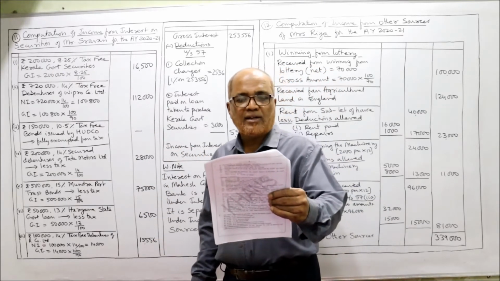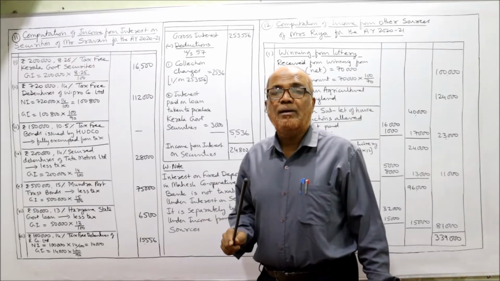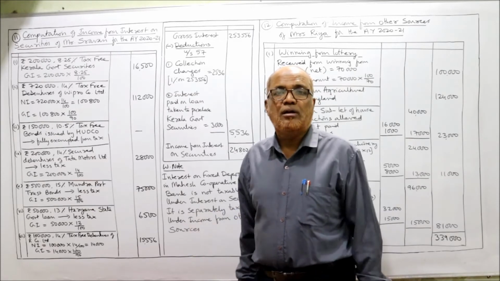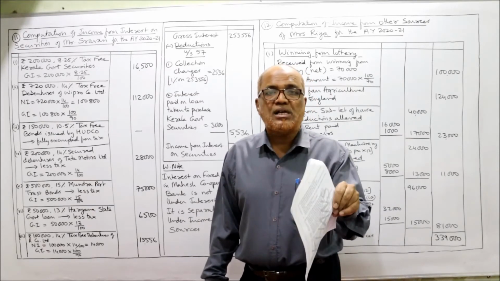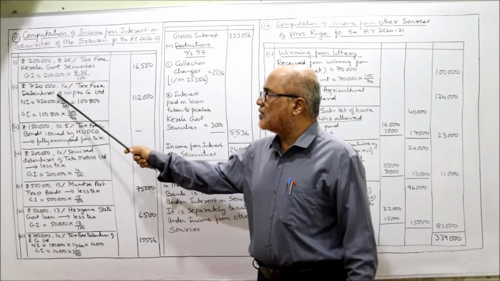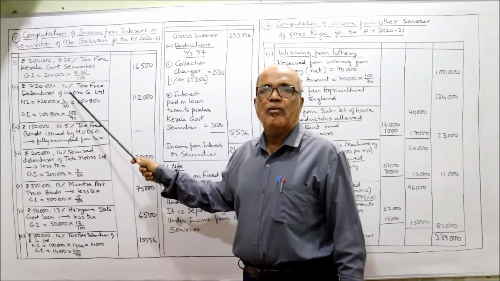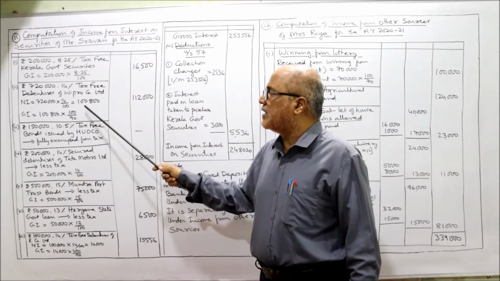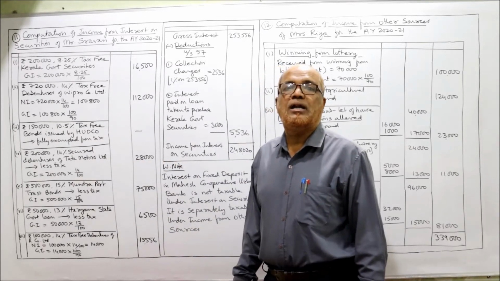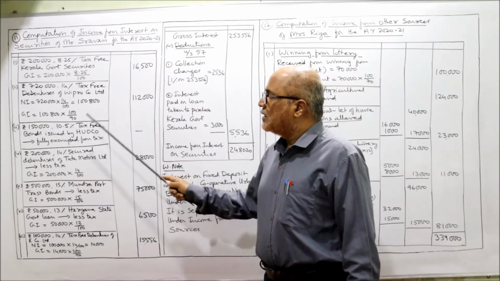Second one, rupees 7 lakh 20,000, 14% tax-free debentures of Wipro Company Limited. It's a commercial, it's not a government. So tax-free commercial security, two steps. First step, net interest, NI. Net interest is equal to face value into rate by 100. 7 lakh 20,000 into 14 by 100, 1 lakh 800. Now gross interest is equal to net interest into 100 by 90. Net interest 1 lakh 800 into 100 by 90, 1 lakh 12,000.